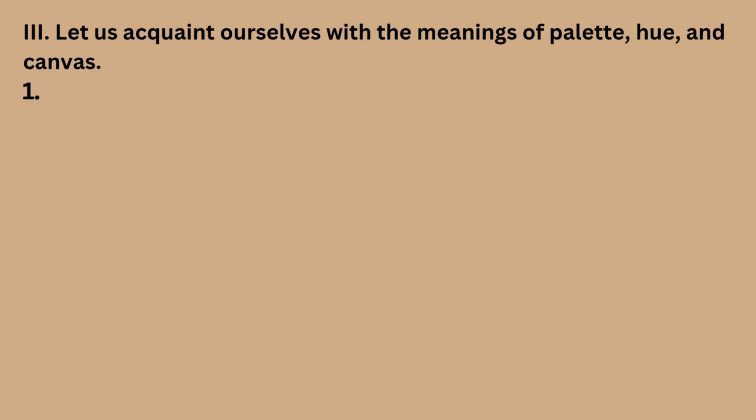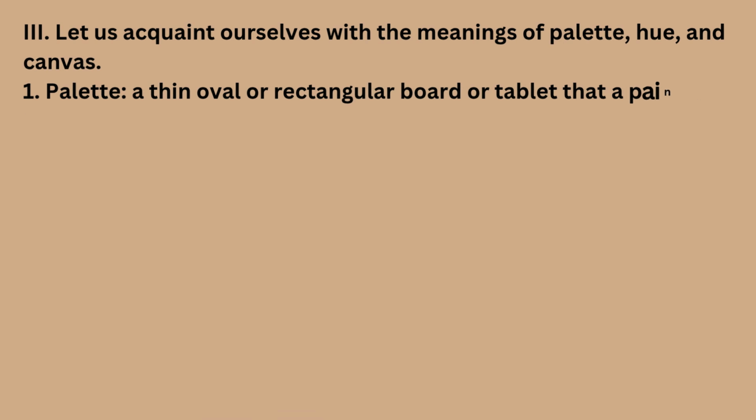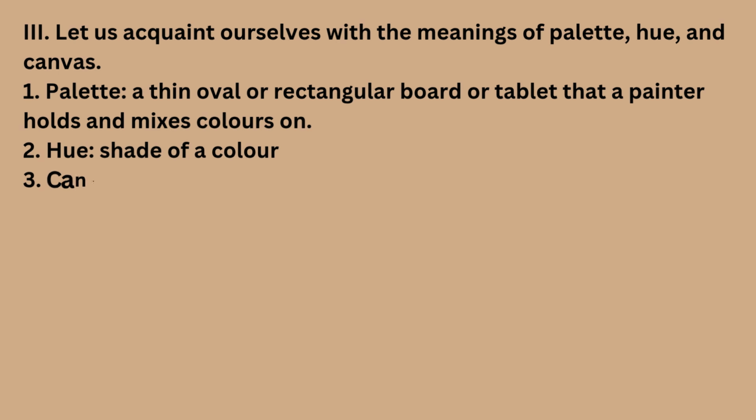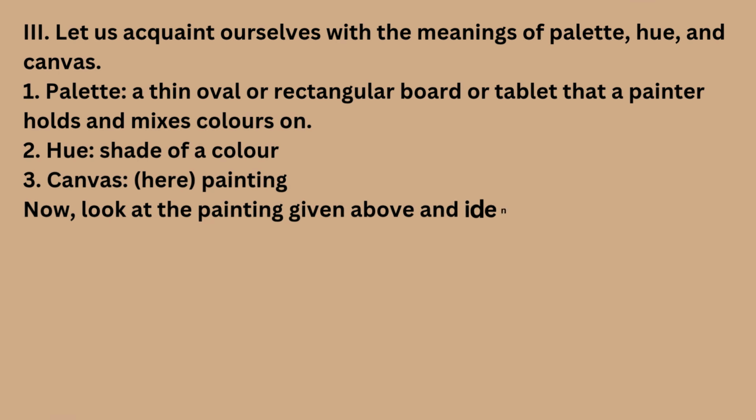Third, let us acquaint ourselves with the meanings of palette, hue, and canvas. 1. Palette. A thin oval or rectangular board or tablet that a painter holds and mixes colors on. 2. Hue, shade of a color. 3. Canvas. Here, painting. Now, look at the painting given above and identify palette, canvas, and select a hue.